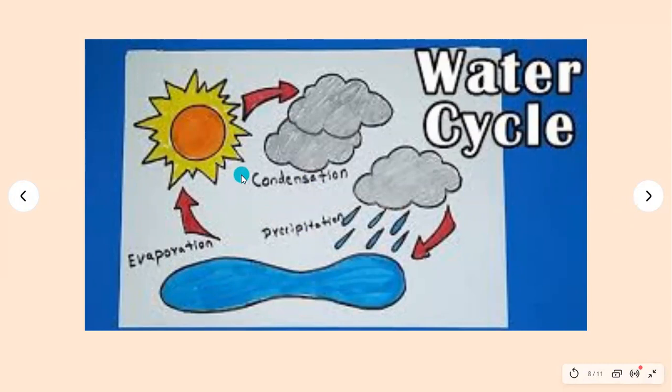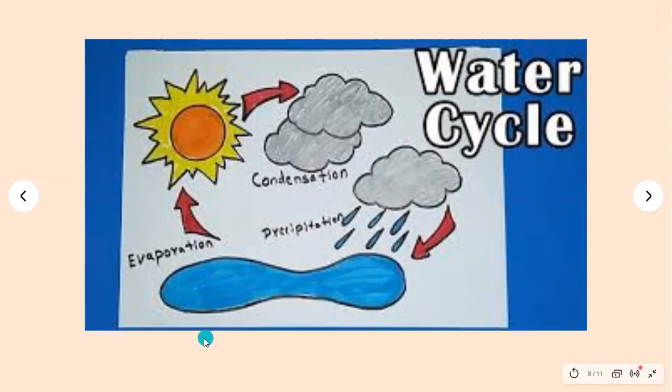Condensation, water cools down and forms clouds. Precipitation, water coming back in the form of rains. Well done.